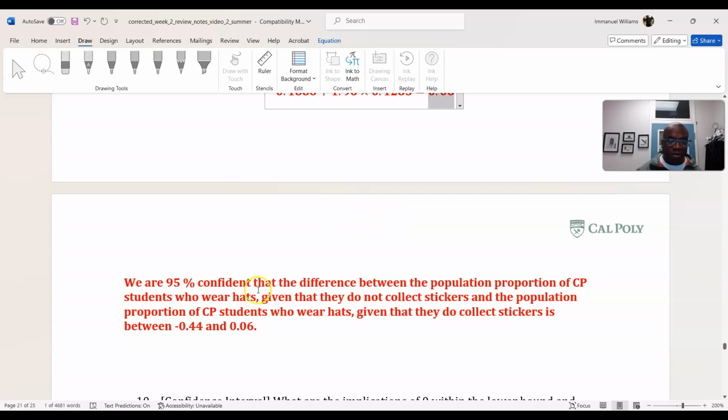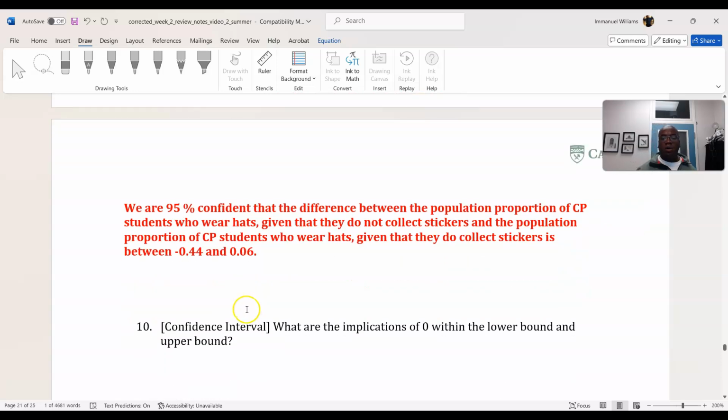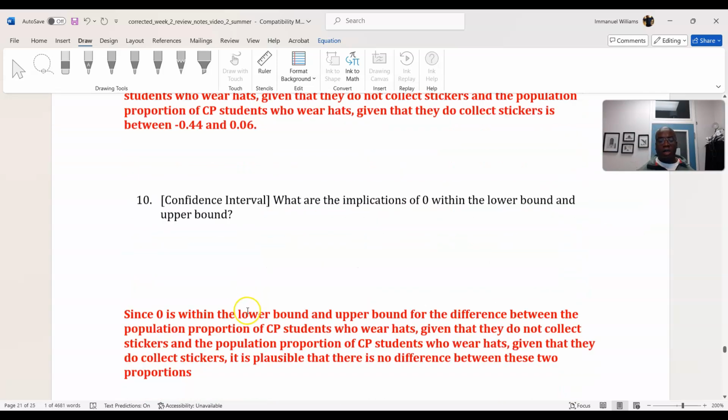We are 95% confident. That's how you interpret the interval. We are 95% confident that the difference between the population proportion of Cal Poly students who wear hats, given that they do not collect stickers, and the population proportion of Cal Poly students who wear hats, given they do collect stickers, is between negative 0.44 and 0.06. What are the implications of 0 being within the lower and upper bounds?